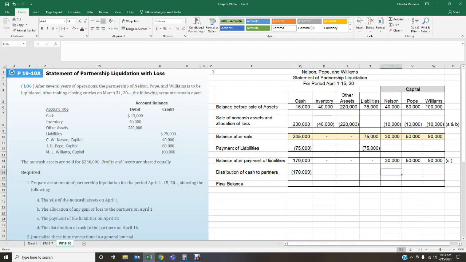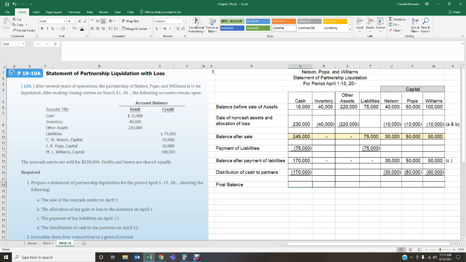So my partners, I'm liquidating their capital. I'm going to close out their capital accounts because I'm paying them off. I'm liquidating their capital investment into the business. At this point in time, I zeroed out my cash. I wrote a check to each of my partners and I said, you know what? You no longer have a capital balance in my books. I'm paying it off. You're being liquidated.